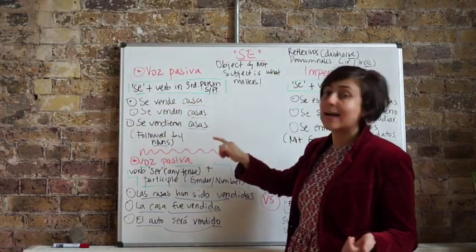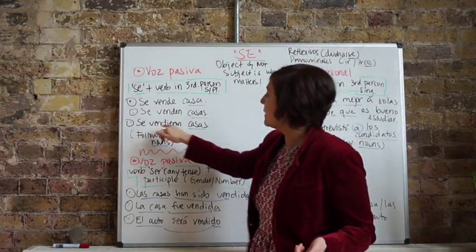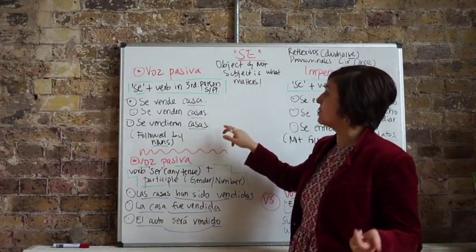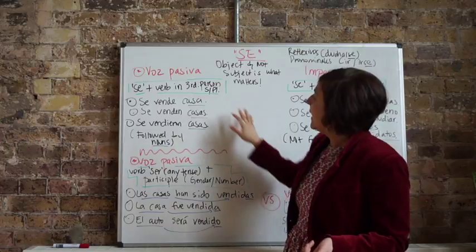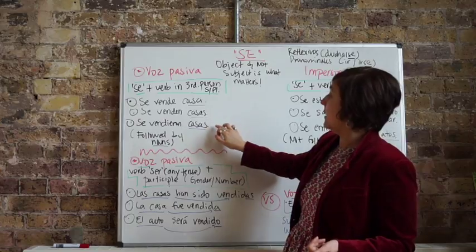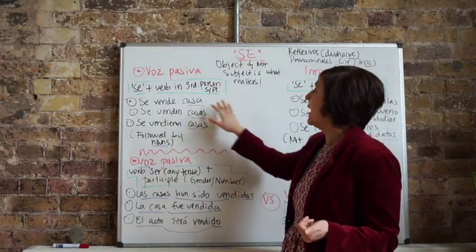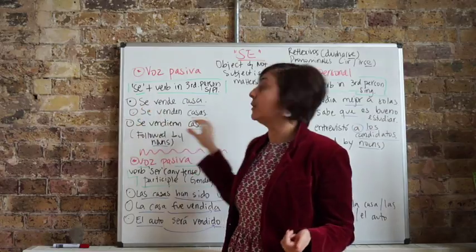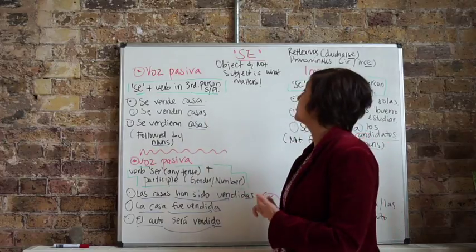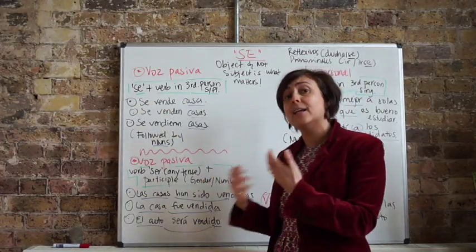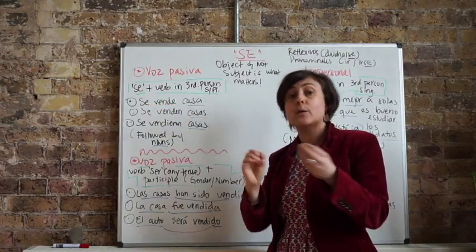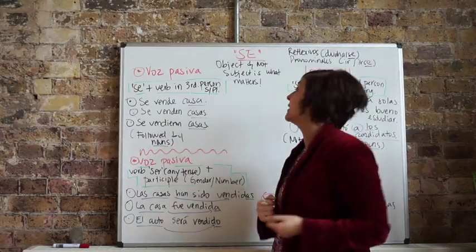So you have se vende casa, se venden casas, se vendieron casas, alright? So the translation could be house on sale, houses were sold, alright? Or even, we sell houses, we sold houses, alright? Again, we don't have the we here because this is transferring impersonality, passivity in this sort of construction, so we wouldn't have the nosotros. But the English translation has many variables. You will have fun discussing that in class next week. What do you think is most appropriate as a translation?